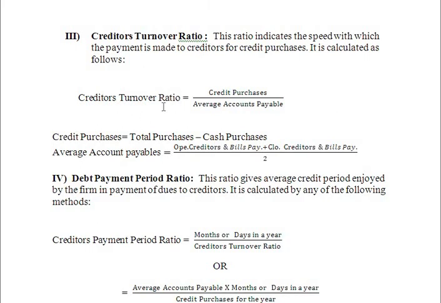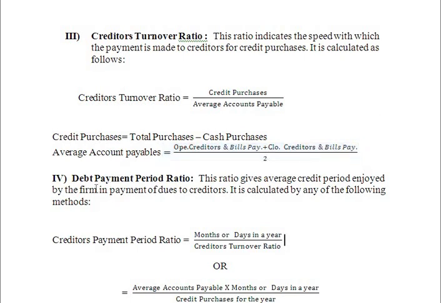Formula to calculate creditors turnover ratio is credit purchases divided by average account payable. Credit purchases is nothing but total purchases minus cash purchases, whereas average account payables is equal to opening creditors and opening bills payable plus closing creditors and closing bills payables divided by 2.